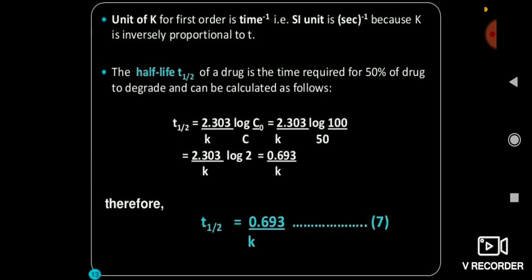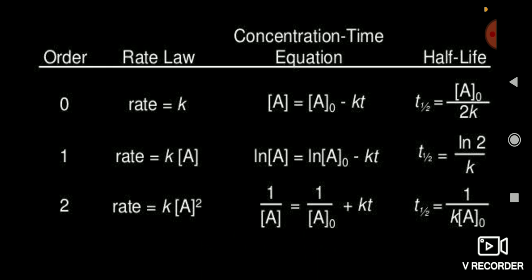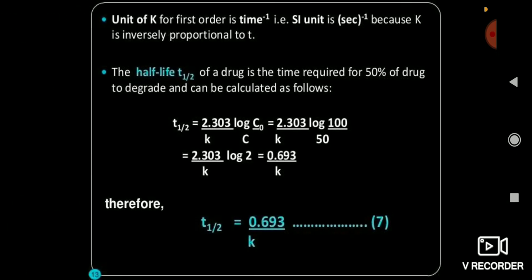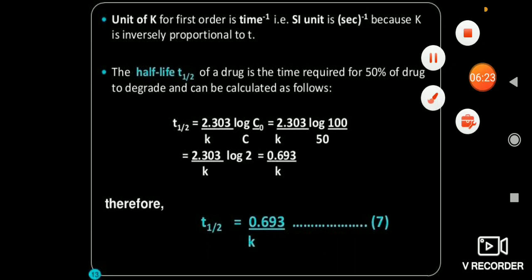Now friends, you see that the unit of k, meaning rate, is time inverse, meaning second inverse or minute inverse. Friends, you see here in the equation, log of C naught by C is a ratio, meaning it is unitless, and k is inversely proportional to time. So you can simply know the unit of k, that is time inverse or second inverse.